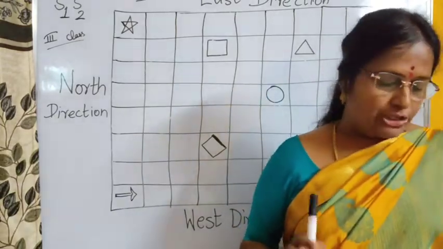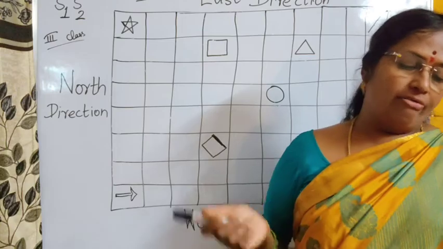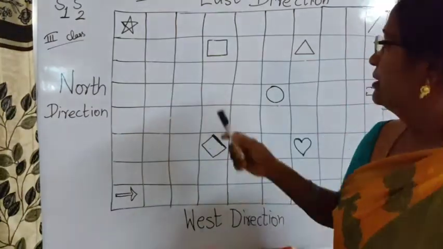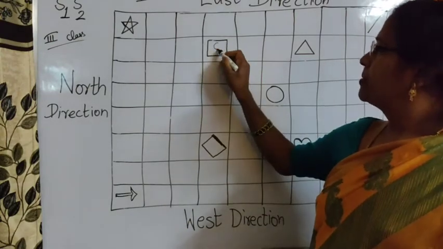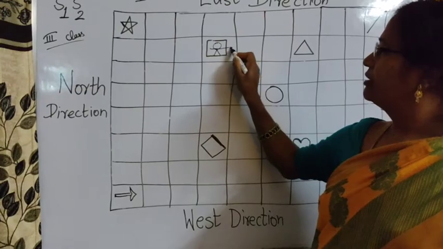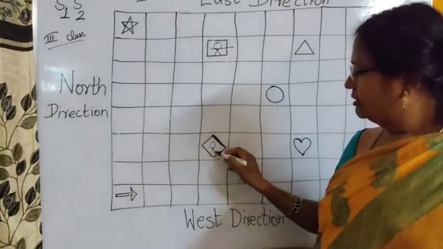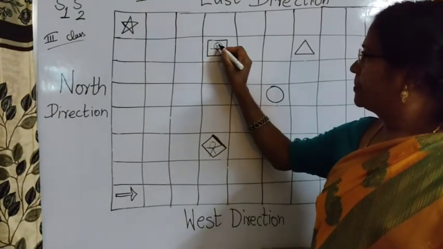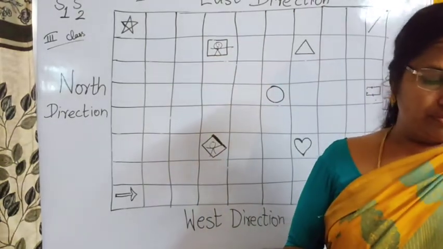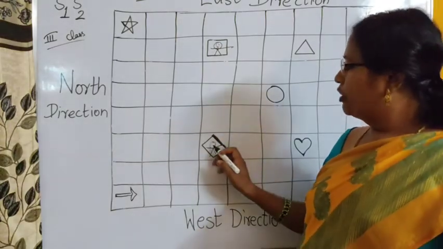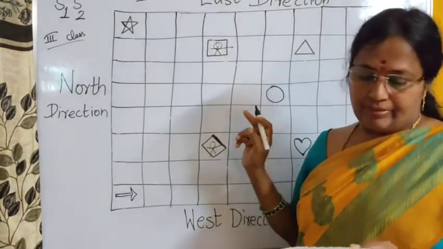Let us go to the second question. If you are standing on the square and your friend is standing on the diamond, okay, this is the square and this is the diamond. Your face is towards the diamond, right? So you are facing each other. Here I am not drawing the eyes because this is the back side of your friend. So his face you can see.